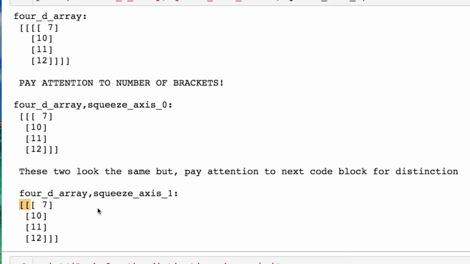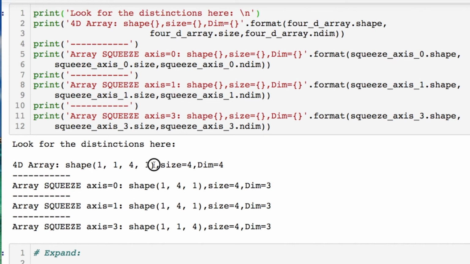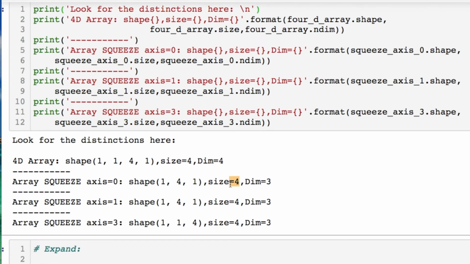But let's get a little more specific and see what's going on here. So we're going to look at this and get the shape of it so it makes a little more sense. We have 1, 1, 4, and 1. Okay, fine. We're going to take away for axis 0 this one. That's what's going on, is you're left with this. Axis 1, you're taking away this one. That's why these two look the same. And then axis 3, you're removing this one. And this is what you're left with. Okay, they're all 3 dimensions. And you have the same amount of elements. They're size 4. So breaking this down could help you visualize what's going on because it could get quite confusing adding dimensions to your data.